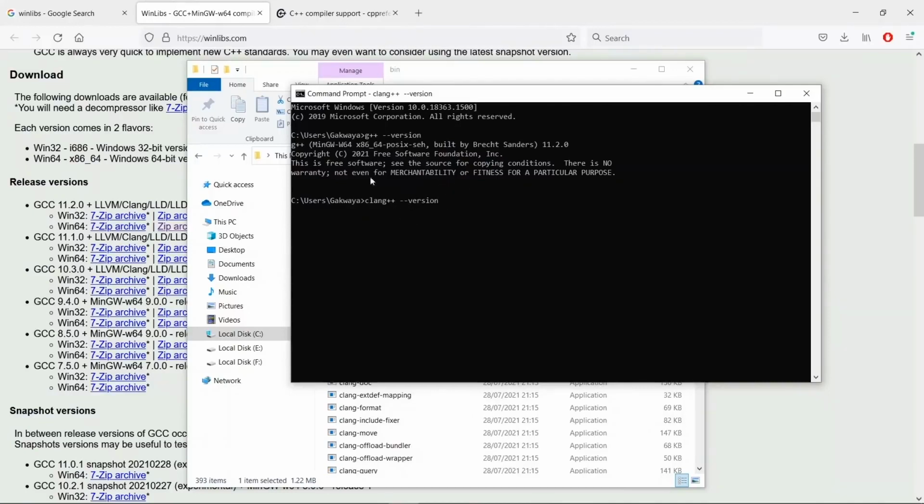Let's wait for this to come up. I don't know why it's slow, but you can see that we have our Clang compiler. The latest version is 12.0.1. For the GCC compiler, the latest version is 11.2.0. And these are the compilers we can use to write C++20 applications.